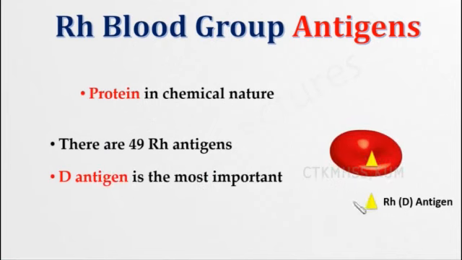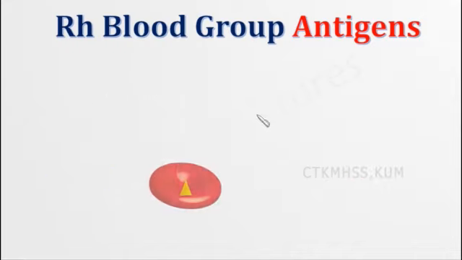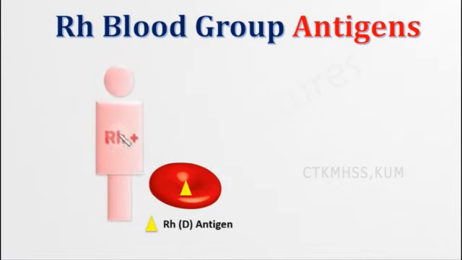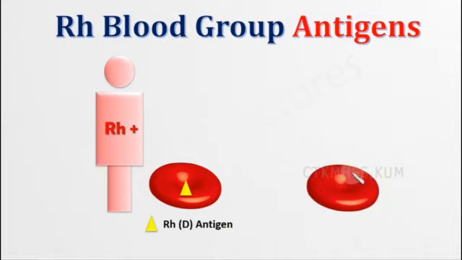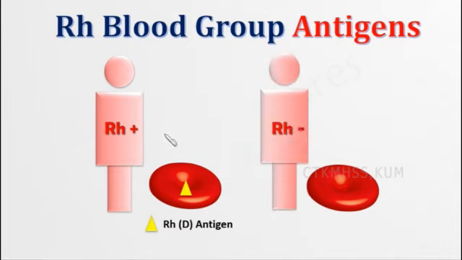You can see it here, represented as a triangle shape. If a blood cell contains the RhD antigen, then the person is said to be Rh positive. And if there is no RhD antigen, that is, when the D antigen is absent, the person is said to be Rh negative. So this Rh positive and negative is what determines the blood group as a positive group or a negative blood group.